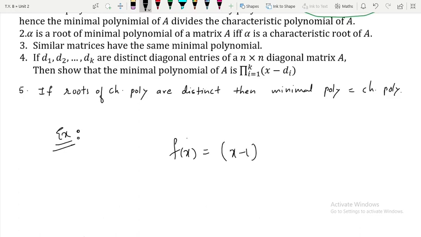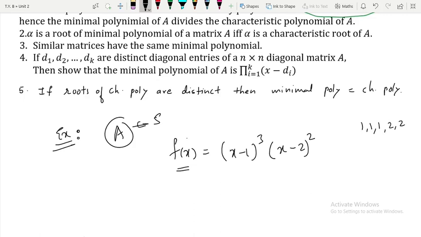Suppose my characteristic polynomial is (x-1)^3 (x-2)^2. You can see that it is the characteristic polynomial of a matrix A of order 5, because how many roots are there? 5 roots: 1, 1, 1 and 2, 2. So the question is, what will be the possibilities of the minimal polynomial? So the possibilities are,